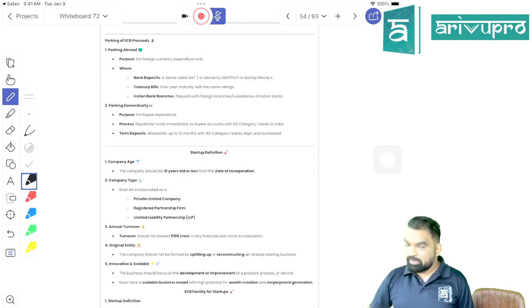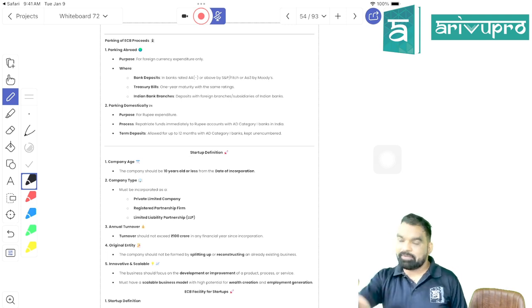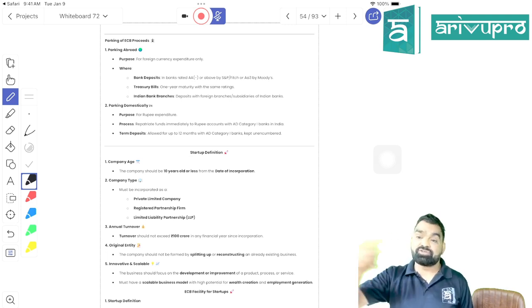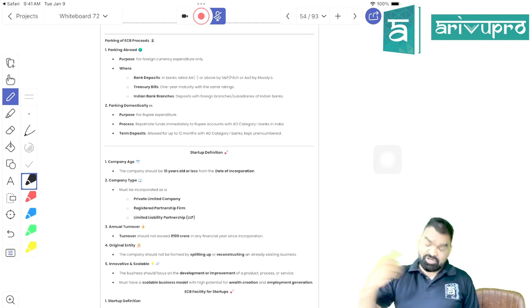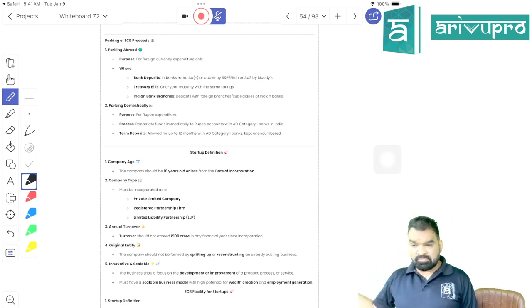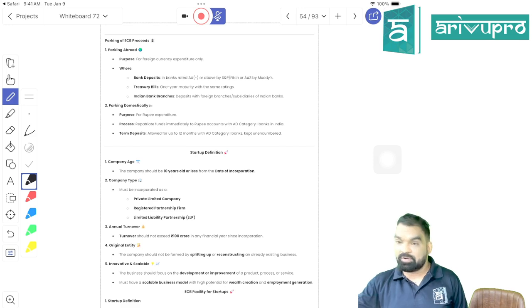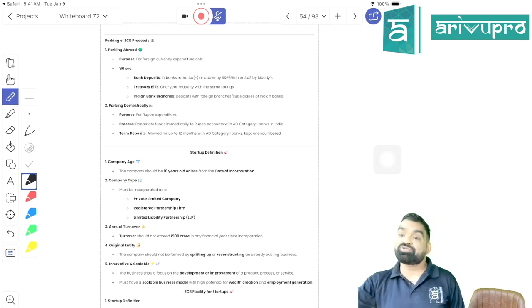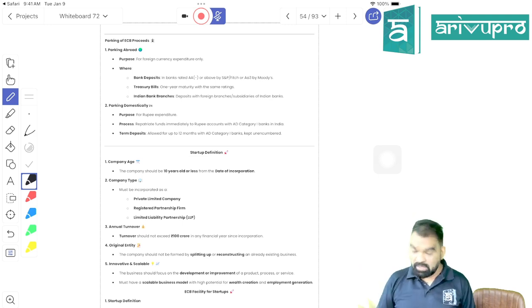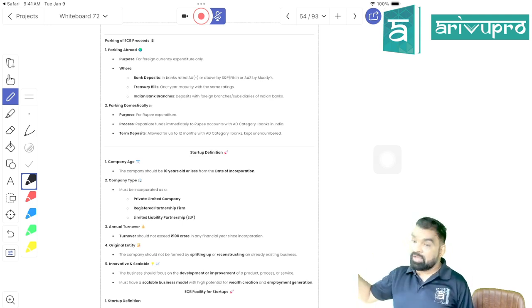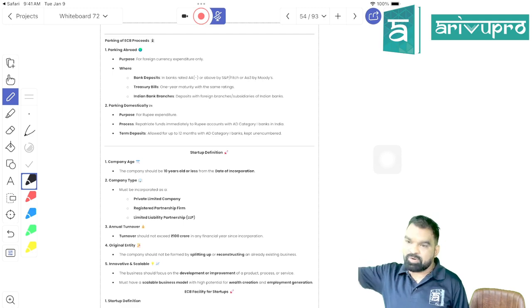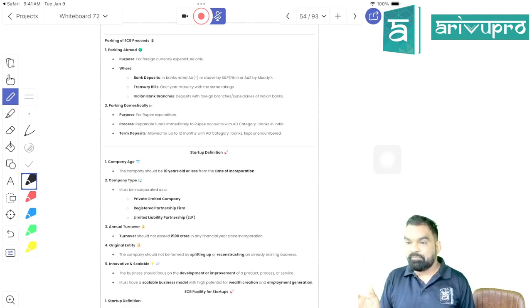If you want it here in India, immediately repatriate it to India. Don't delay it, because delay in repatriation is a violation of Section 8 of FEMA. So get it repatriated, put it in a scheduled commercial bank FD, or in a treasury bill or government security issued by the Government of India. Or if you are looking to spend that money overseas, put it with the foreign branch of an Indian bank.